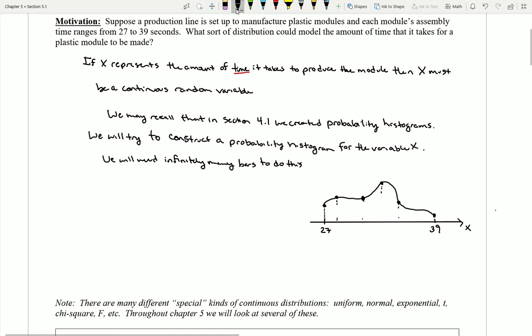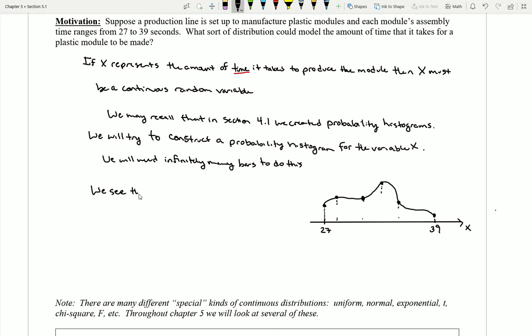So this is kind of an interesting switch. When I had discrete variables, I would use a table. When I have continuous variables, I can imagine creating the probability histogram. That's going to create so many bars that, when all jammed next to each other, if I connected all their tops, I would get some sort of a curve.